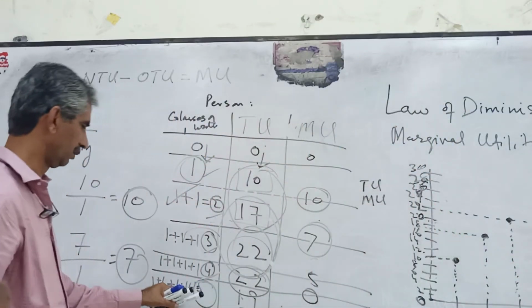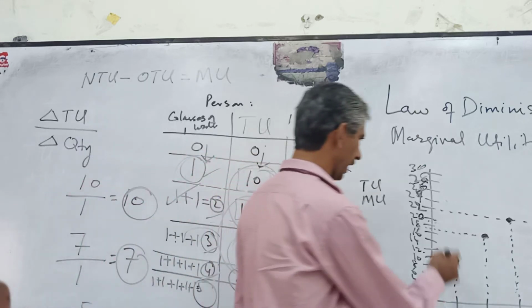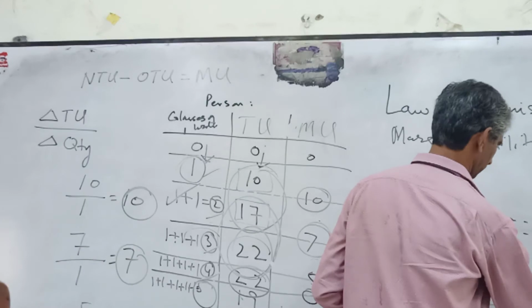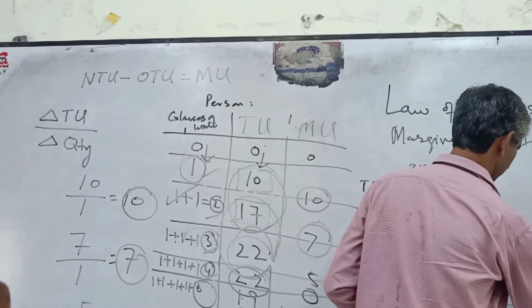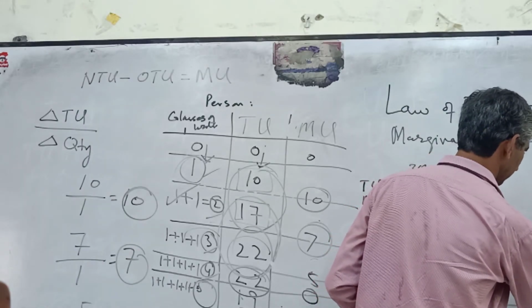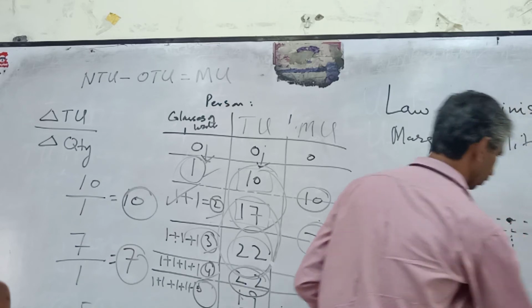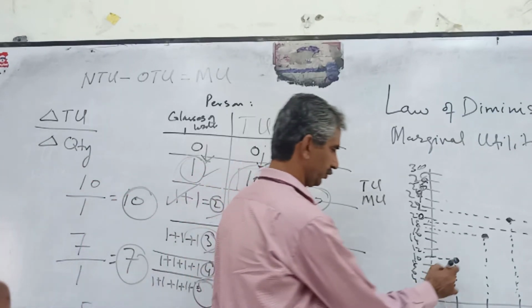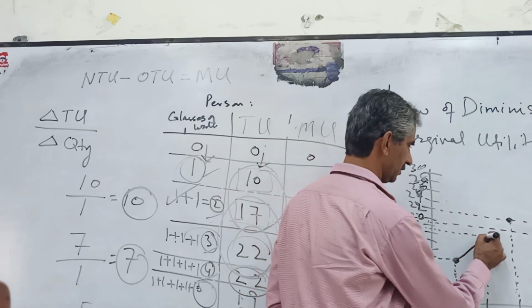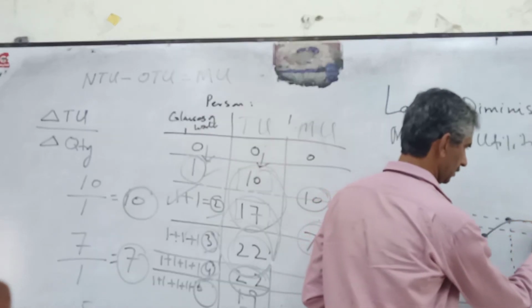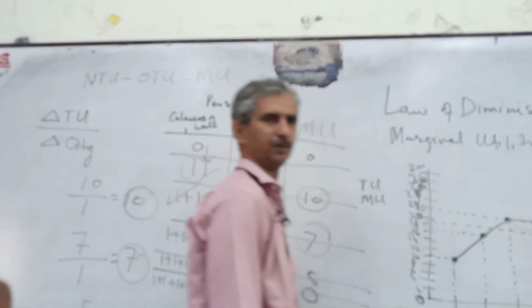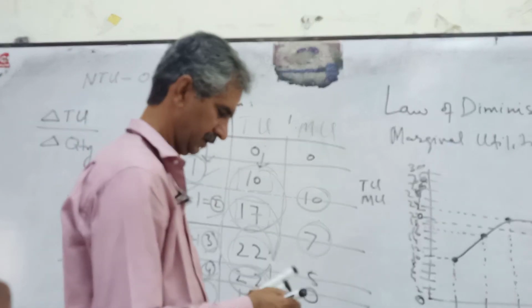When the person has consumed the fifth glass, we have 19. It means there is a reduction or decline in the total utility and so on. So if you connect these lines, this is the total utility curve or total utility line.